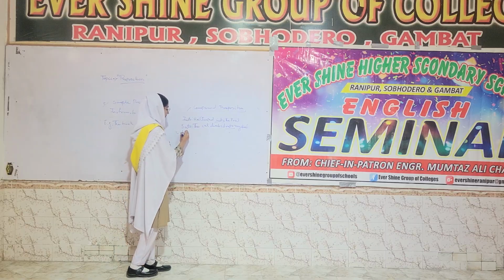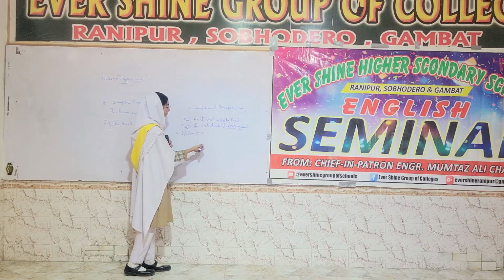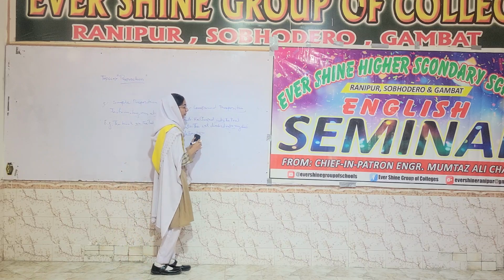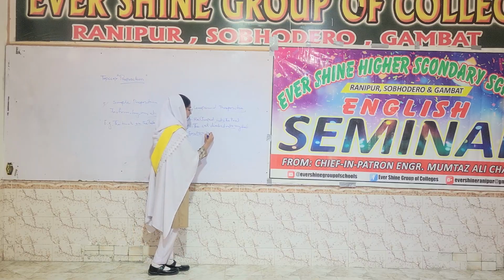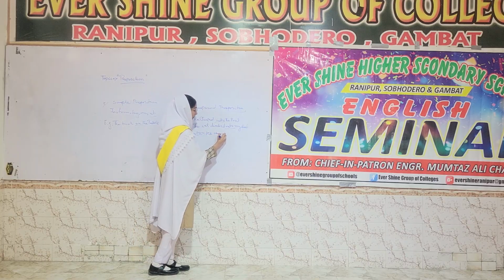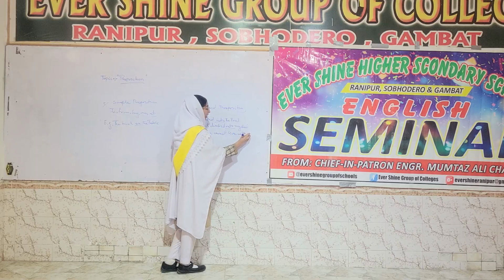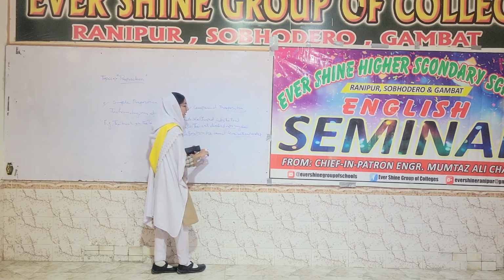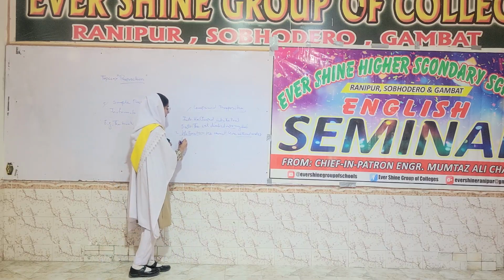And coming into without. Without is a compound preposition because it is the combination of two words, and there is a simple example that I am going to write. We cannot live without water. Everyone knows that we cannot live without water. So we use it because it is a compound preposition. And coming on to the within preposition,